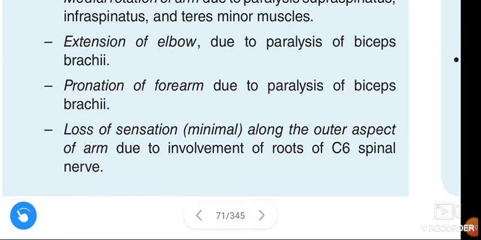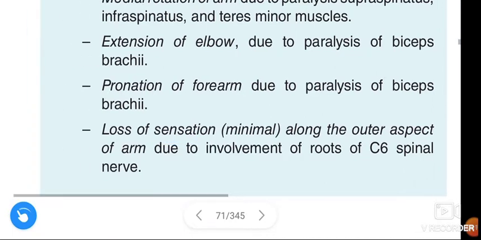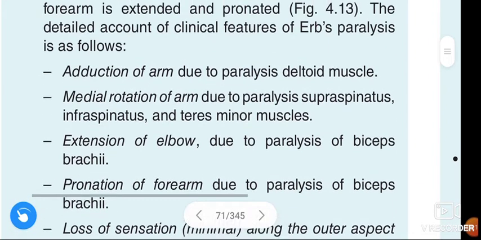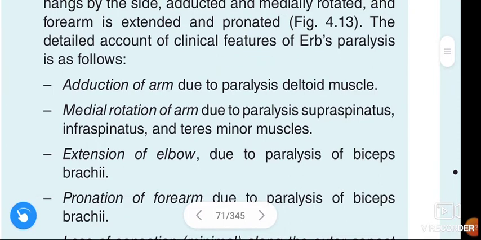There is also minimal loss of sensation along the outer aspect of the arm due to involvement of the C5 or C6 spinal nerve roots. These are the clinical features of Erb's paralysis.